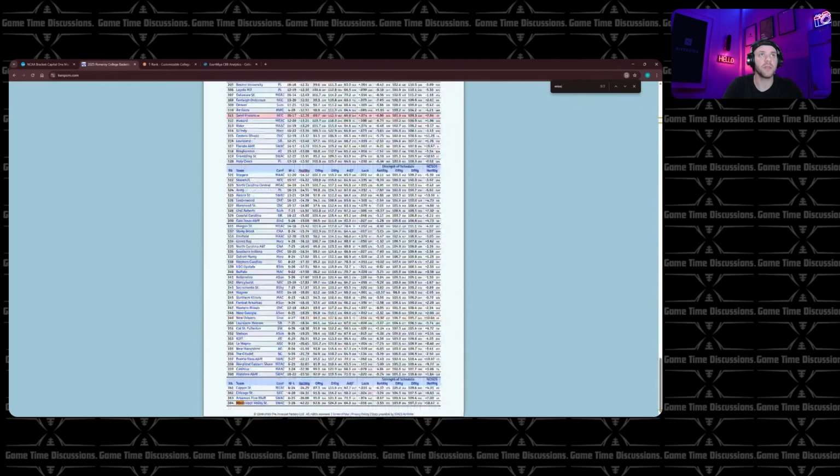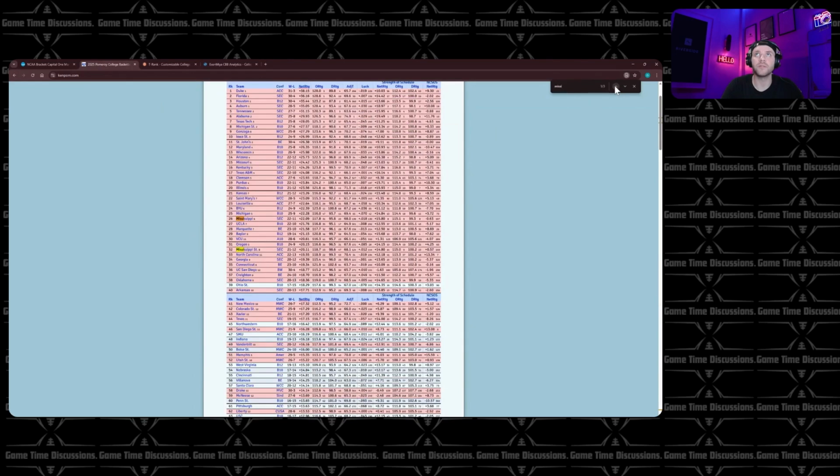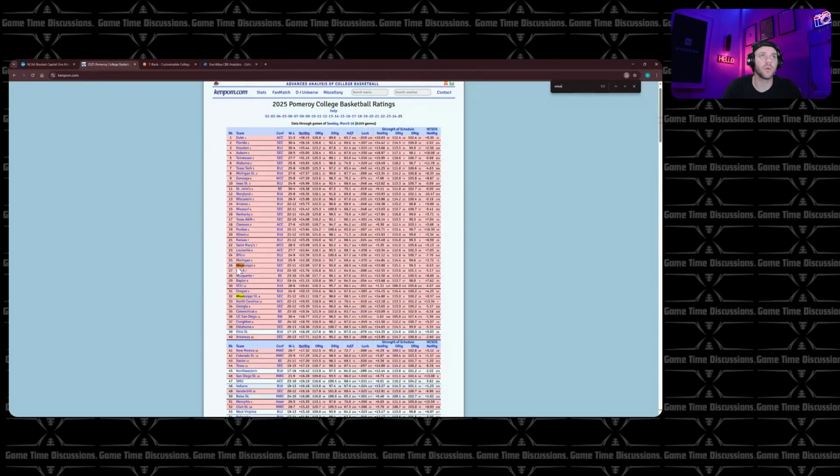So Mississippi, I don't know why it keeps jumping to the bottom. Ole Miss is 26th in KenPom. You can see the rivals, Mississippi State, slightly below them. North Carolina finished at 33, so pretty close, not far off, especially for an 11 seed. And then San Diego State at 46th also isn't too far off. But this is why I think North Carolina will win.